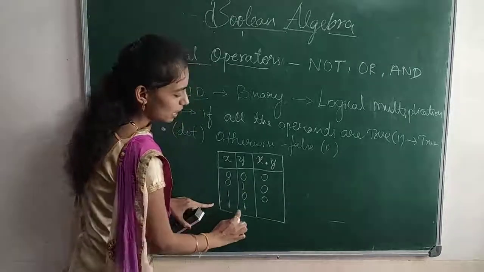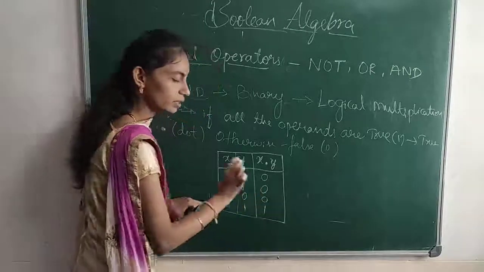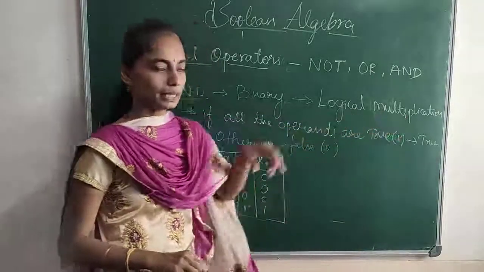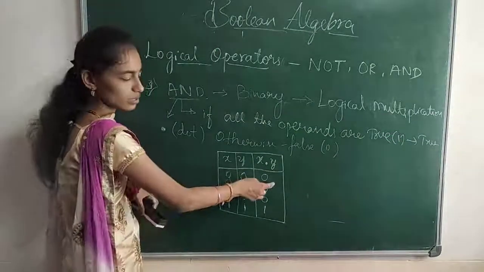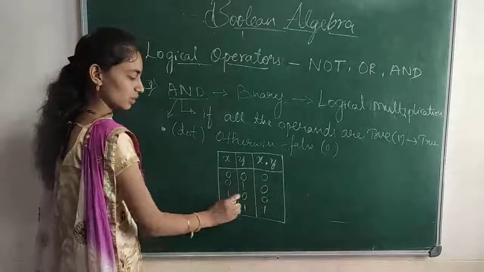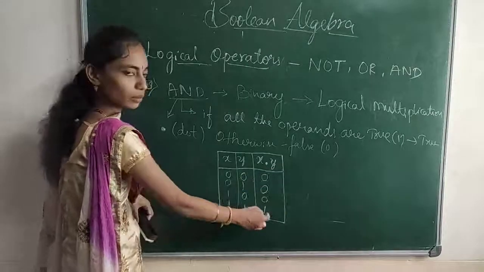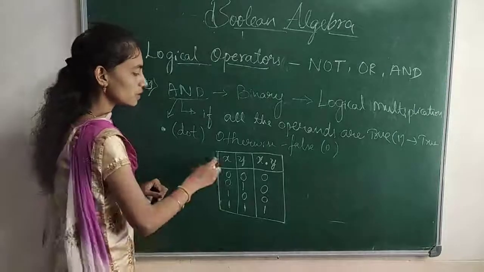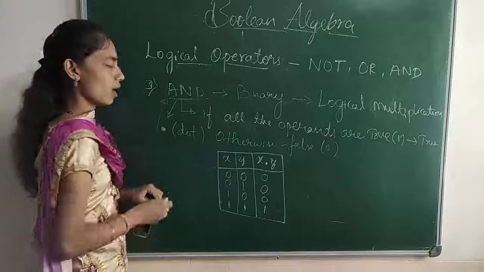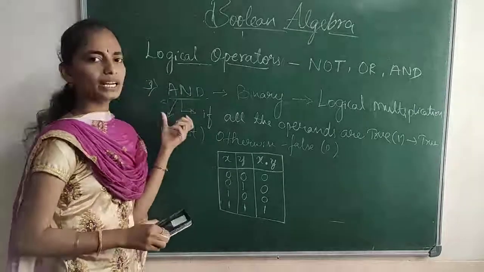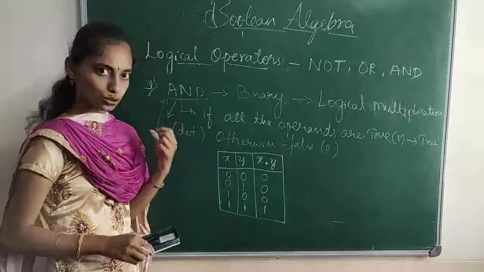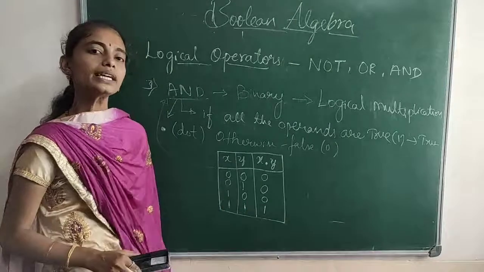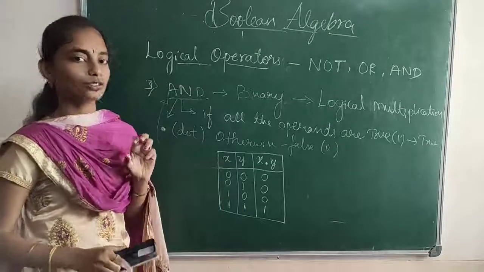It is a logical multiplication: 0 into 0 is 0, 0 into 1 is 0, 1 into 0 is 0, 1 into 1 is 1. So this is the truth table for the AND operator. The AND operator gives the result true only if all the operand values are true.